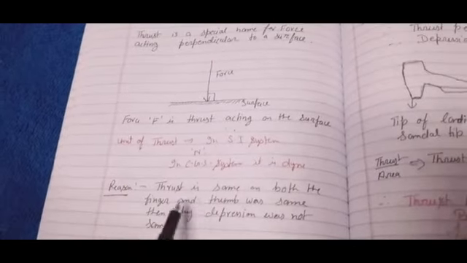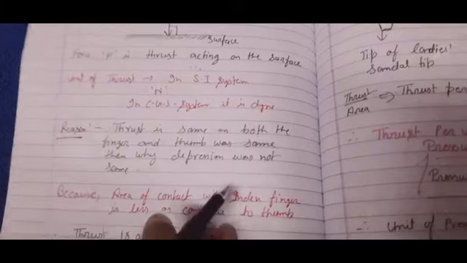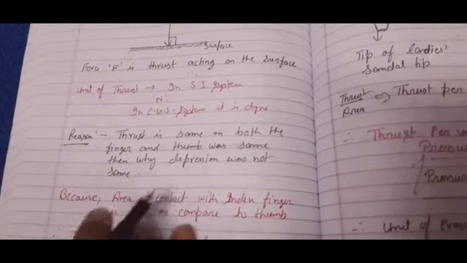Now we are coming back to our topic, why there is more depression on the index finger or middle finger as compared to the thumb. We are coming to the same topic and giving you the reason for that. First of all, the question: thrust is the same on both the finger and thumb, then why was the depression not the same? That is the question. Why does my middle finger or index finger have more depression as compared to the thumb?